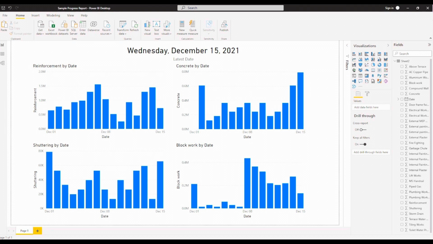Also, whenever you update the new progress in the Excel which is already linked with Power BI, the dashboard gets updated automatically. So you can see the latest date is December 15, and when you update the Excel which is already linked to this Power BI, it will automatically update. The main difference between Power BI or Tableau and Excel is that these visualization tools have faster processing than Excel. They are more visually appealing, interactive and customizable than those in Excel. And these tools are more user-friendly and easy to use.